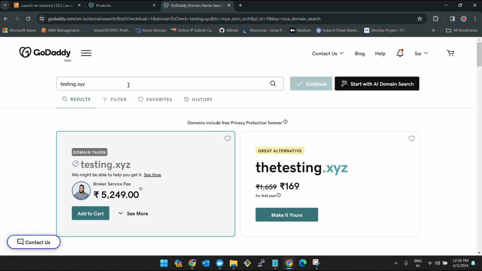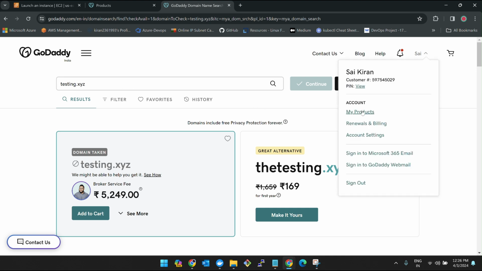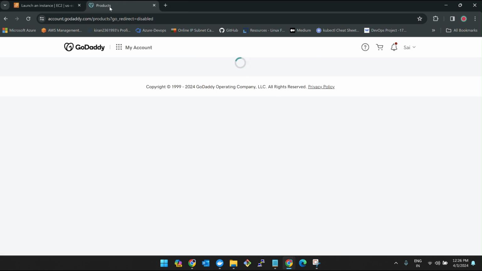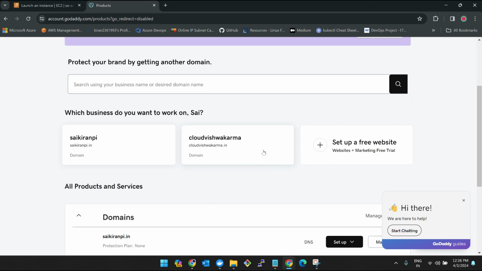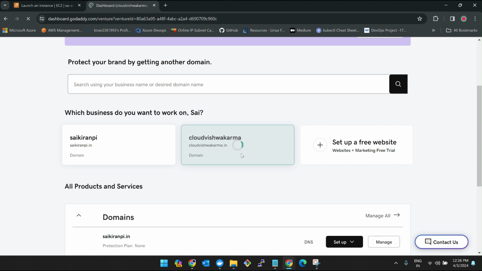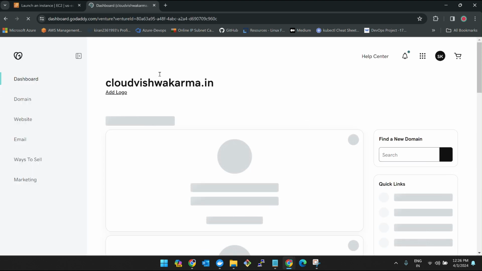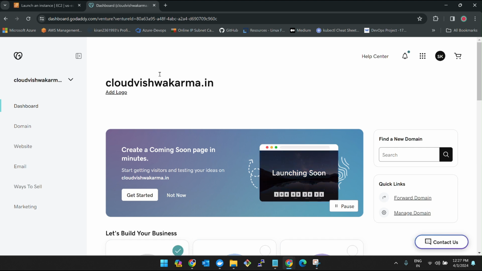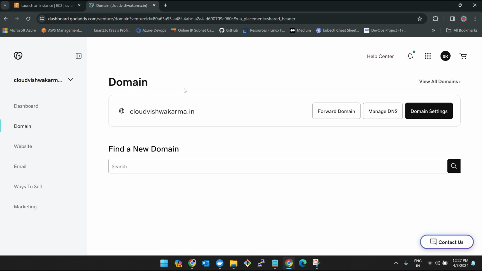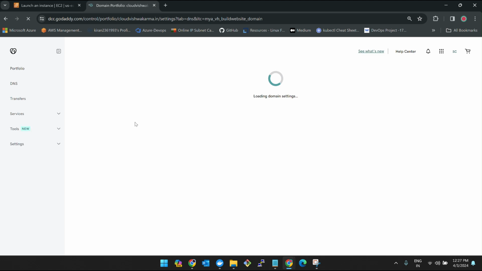So once after buying this domain name, if you click on my products, you can see your products here. Mine is Cloud Ishwakarma, which is the very latest one. I bought this for all these explanations on YouTube. So I'll click on it. Again, I'm saying yes, people who are watching this for the very first time, just watch the flow. Do not get confused. People who already know, they will understand it very well. And if you want to ask anything, please keep it in the comment section. So I'll click on domains. I'll click on manage DNS.